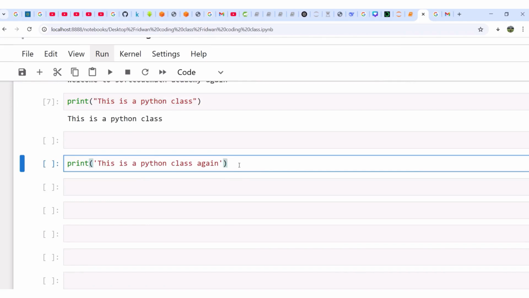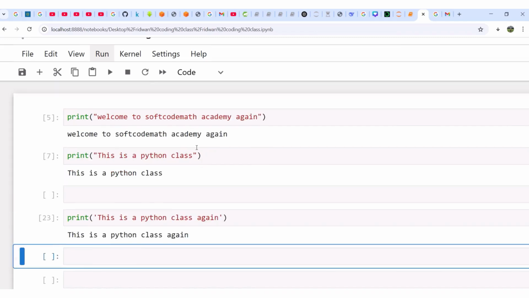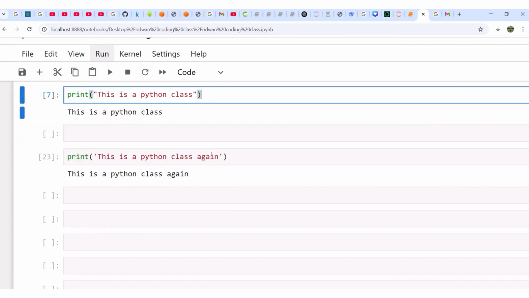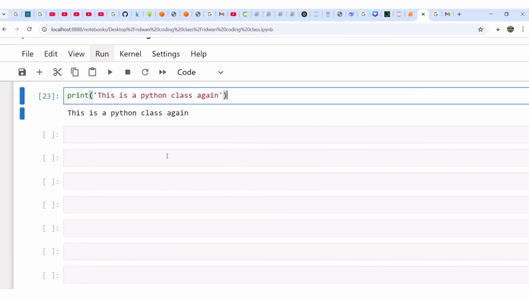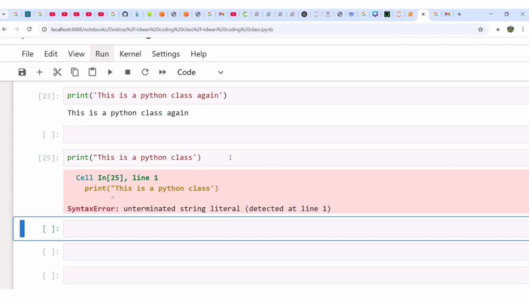Let me run it. What will I press? Good of you, shift, enter. Can you see? This is a Python class again. That's beautiful. Now, if you observe, here we used double quotation, it worked. We used single quotation, it worked. Somebody will now be like, okay, Read one, what if I use double quotation and then single quotation? Will it work? No. If you run it, can you see?